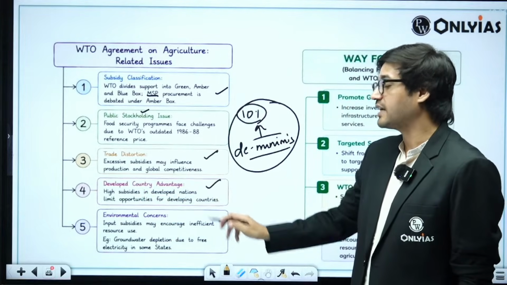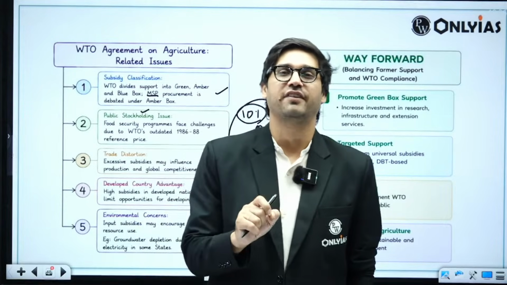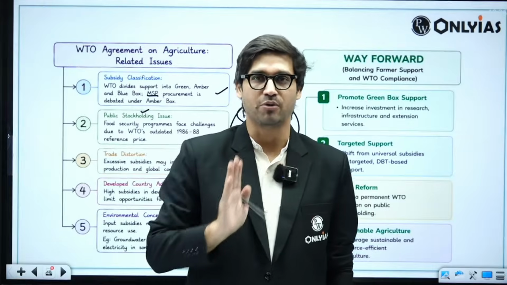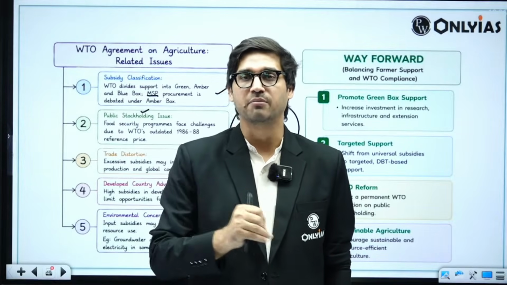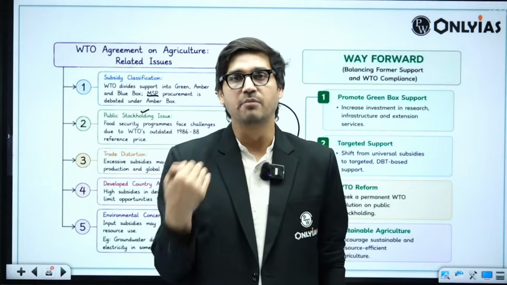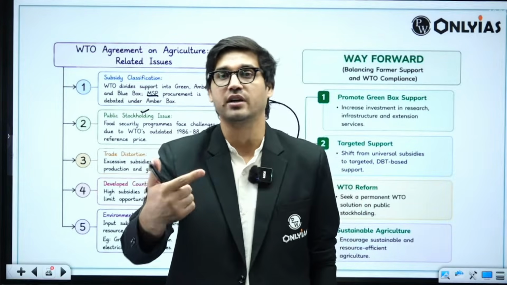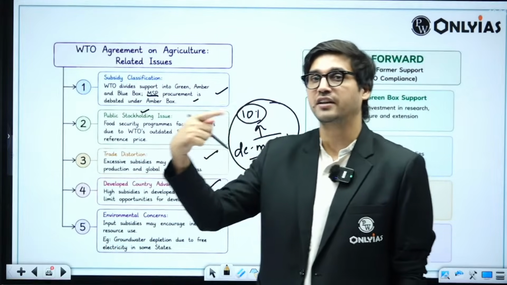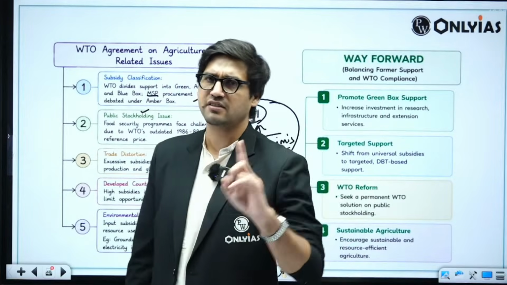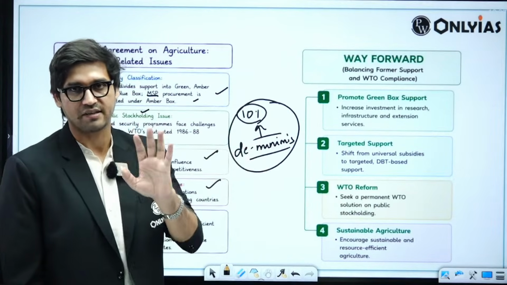We can also talk about the other aspect, which is that the developed countries have very cleverly classified their own subsidies, which is direct farm income support, under the green box. As long as direct farm income support is not related to production or value, it can be classified under the green box. Developed countries give a lot of income support to their farmers, which they have cleverly classified under the green box, while our MSP related procurement has been put under the amber box, which is again a pressing concern. So you have to highlight the WTO Agreement on Agriculture. The same question was asked in the year 2013 as well, right? Similar question here that you can write an answer to.